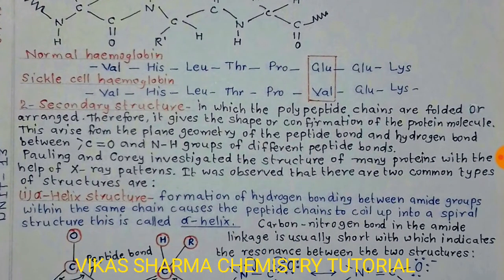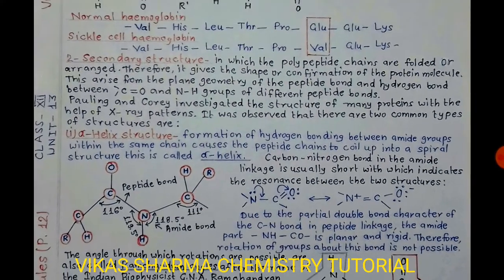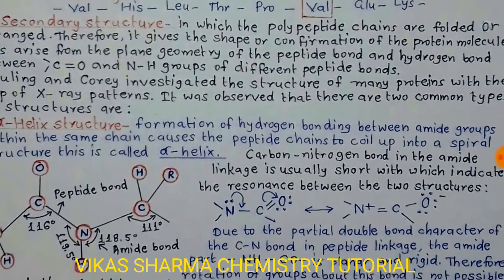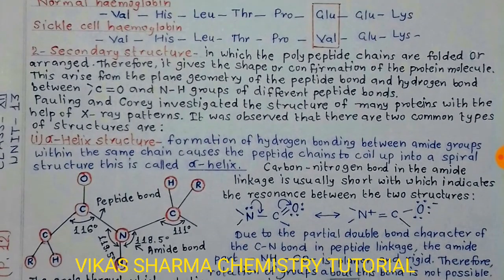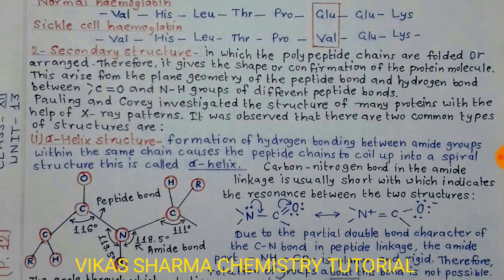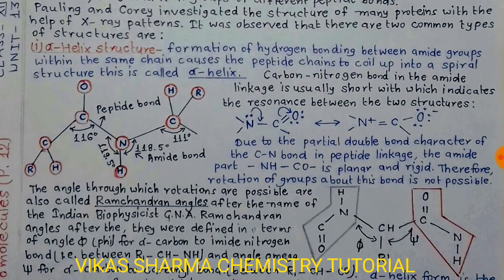Next, the secondary structure, in which the polypeptide chains are folded or arranged. Therefore, it gives the shape or conformation of the protein molecule. This arises from the plane geometry of the peptide bond and hydrogen bonds. It also has two types. First, we see the alpha helix structure. Formation of hydrogen bonding between amide groups within the same chain causes the peptide chain to coil up into a spiral structure. This is called the alpha helix.